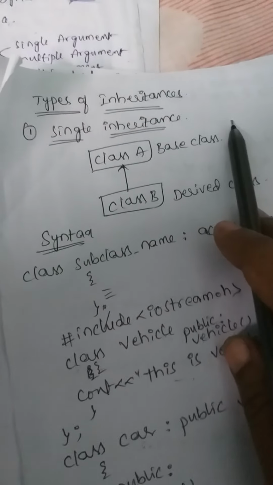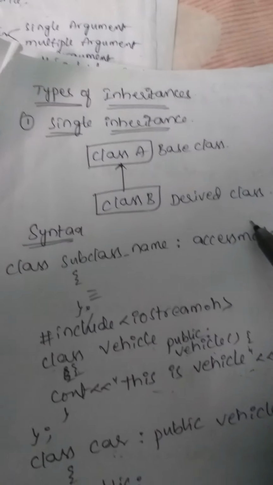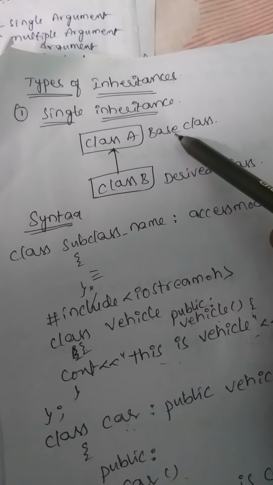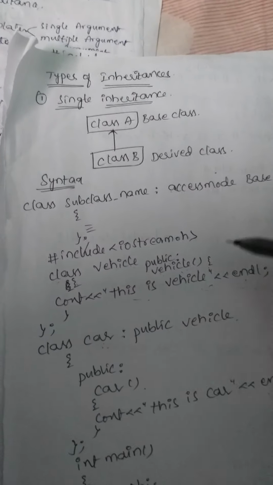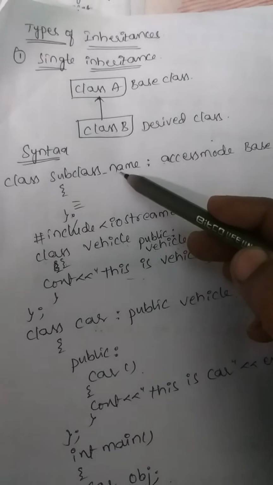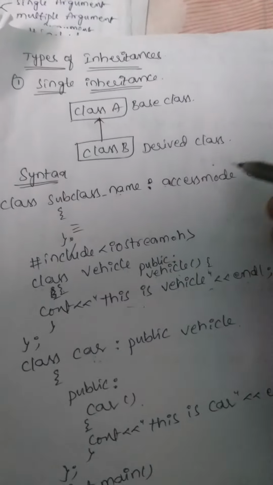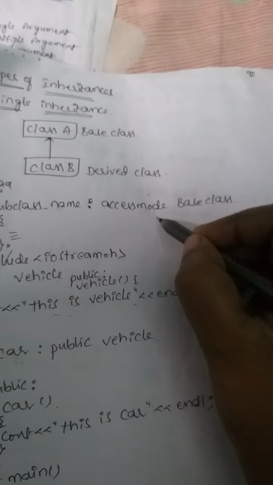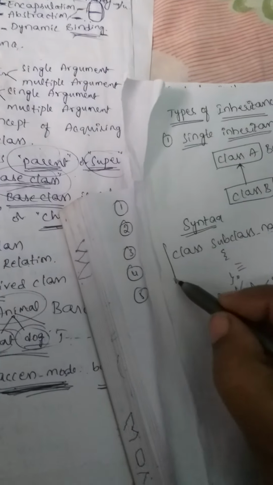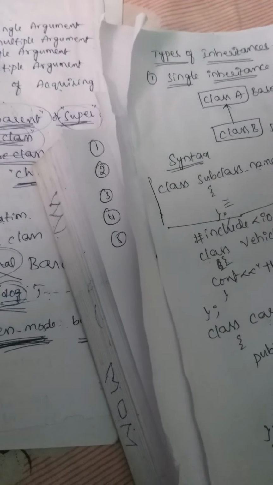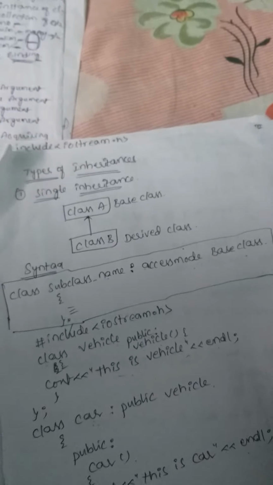In single inheritance we have one base class and one derived class only. So only one base class is deriving into one derived class. So this is the syntax for single inheritance: class, derived class, colon, access mode, base class name.